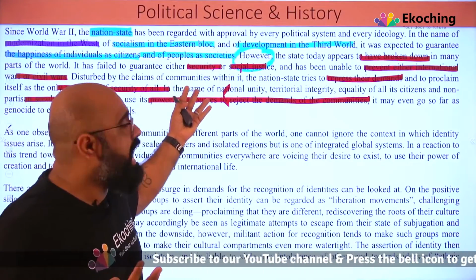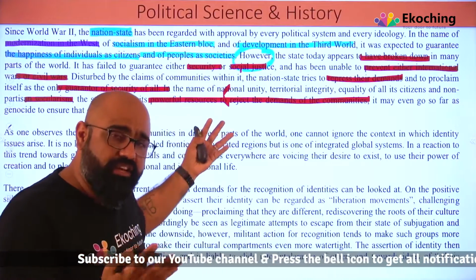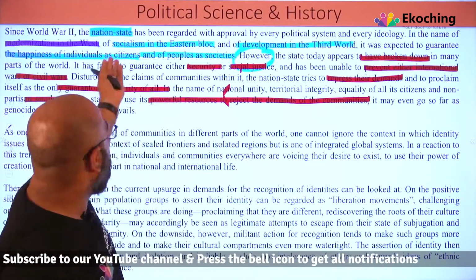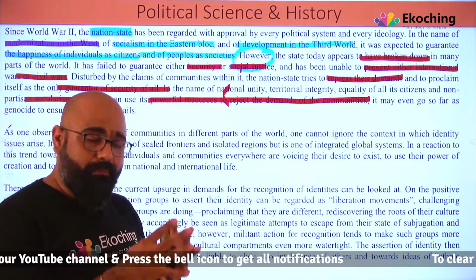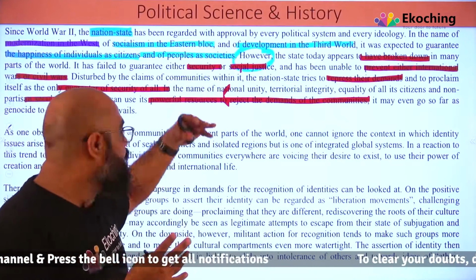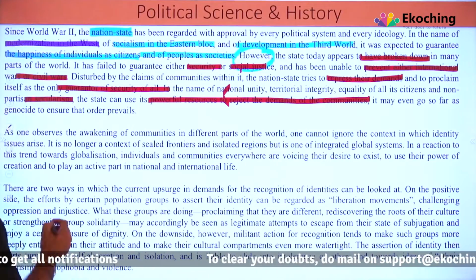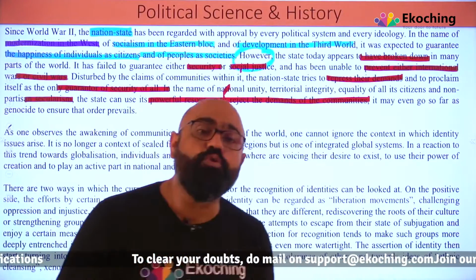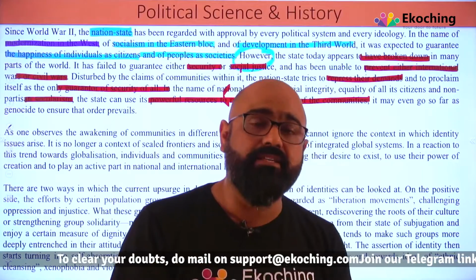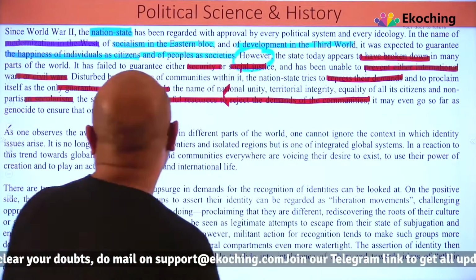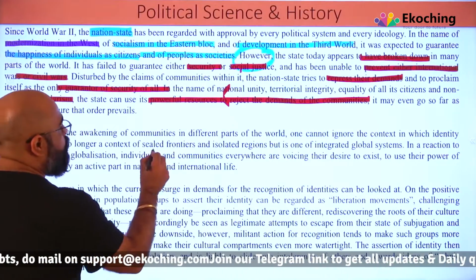Communities are demanding security, happiness, or their rights. But why? Why the context in which identity issues arise? Why are these issues arising in the first place in a nation state? It is no longer a context of sealed frontier.